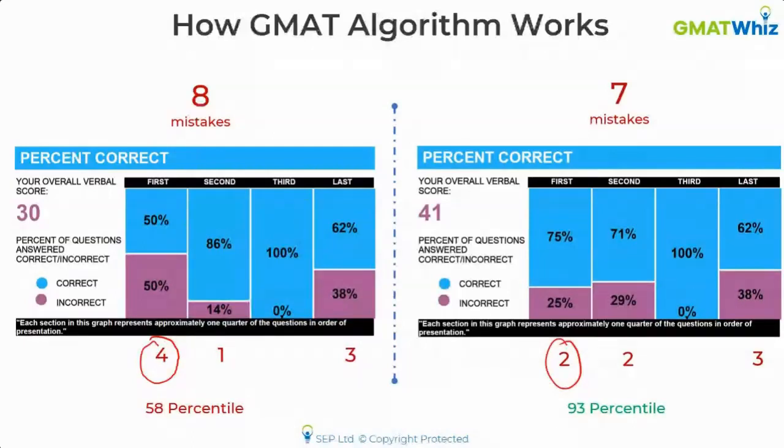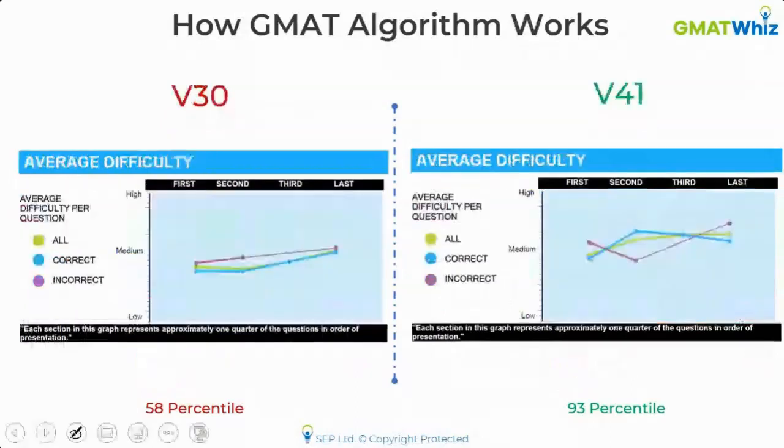Okay, and I'm going to move over to the next slide where I'm going to show you the average difficulty level wise accuracies. So on the left side, you can see the accuracy chart of the first student. Left is the first student, right is the second student. On the y-axis, you can see the average difficulty. On the x-axis, you see the quarters.